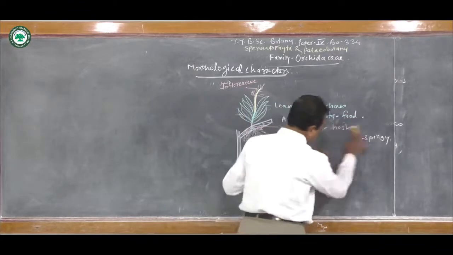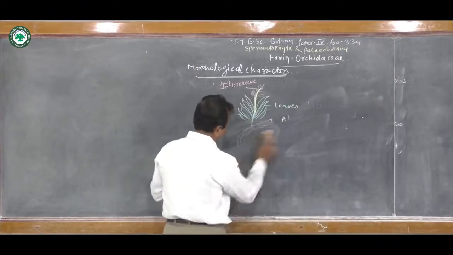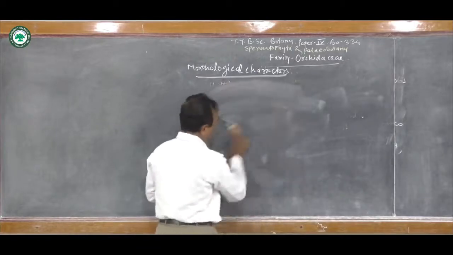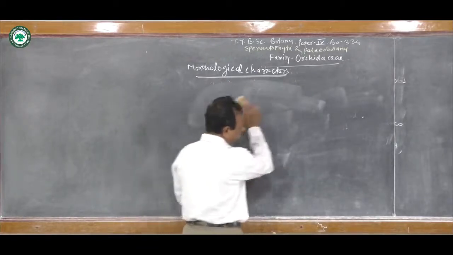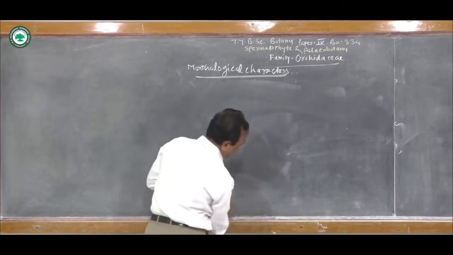So these epiphytic orchids, yet growing on another plant, prepare their own food material. Thus these are autotrophic in nature.